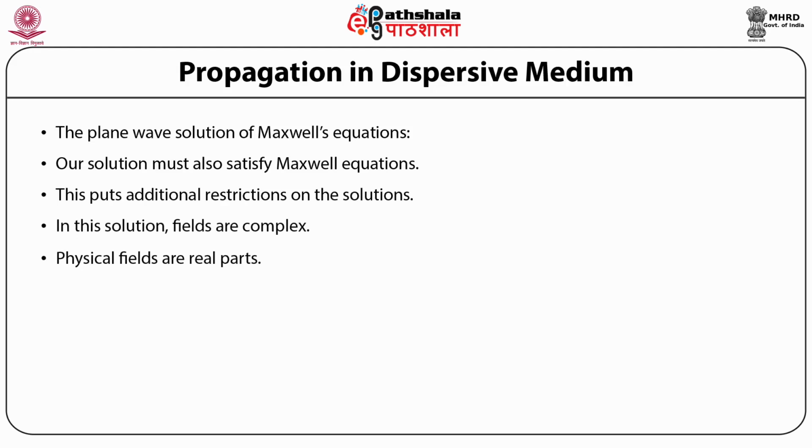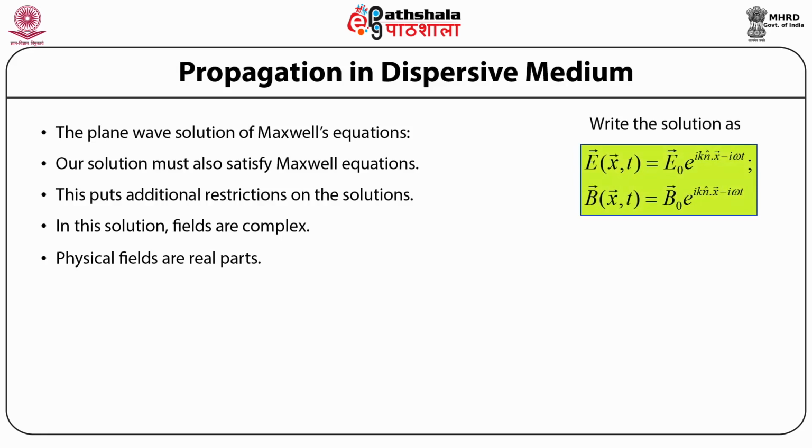Here, if we write down the two linearly independent solutions in terms of the electric field vector and the magnetic field induction vector, then the solution for the wave equation involving the electric field vector is given by E as a function of position vector x and time t is equal to E naught times exponential to the power iota times wave number k times the unit wave vector n cap dot the position vector x minus iota times omega times t.